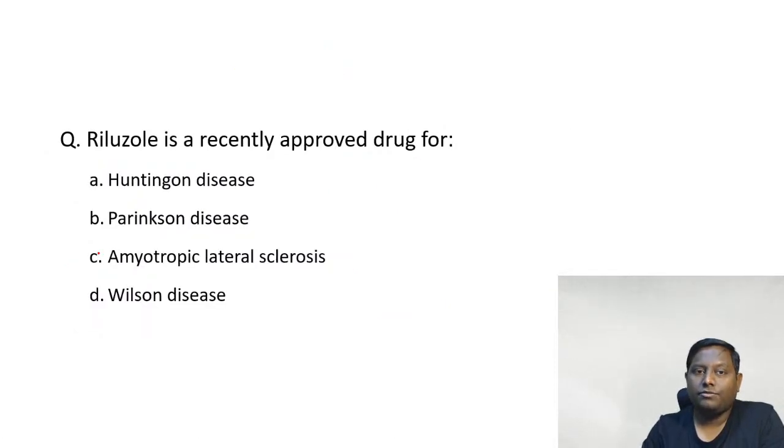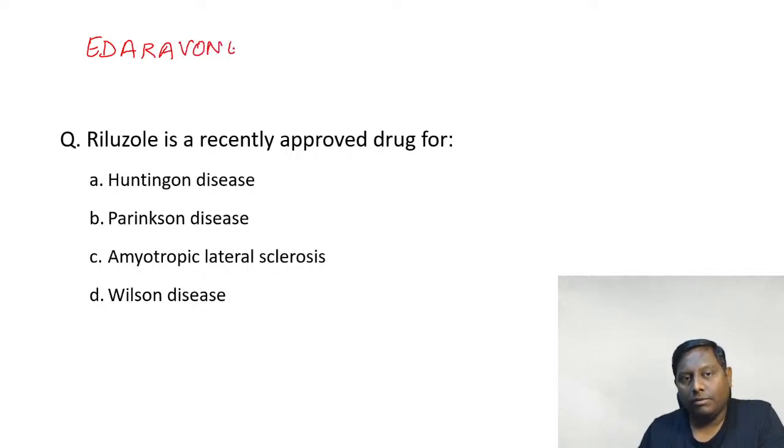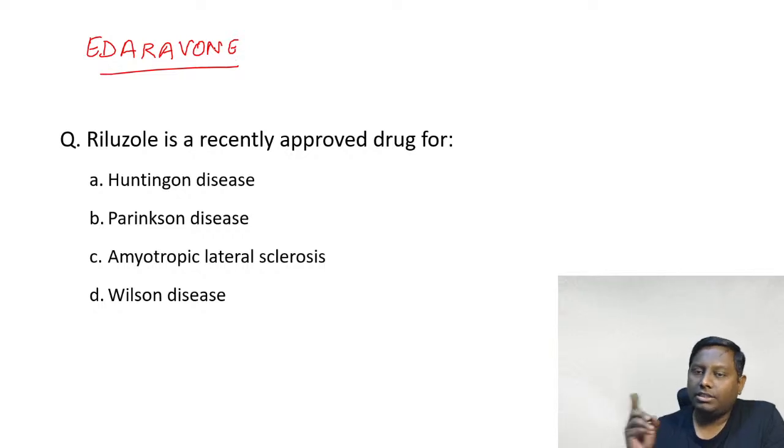Okay. Last question for the day. Riluzole is a recently approved drug for which of the following? Huntington disease, Parkinson disease, amyotrophic lateral sclerosis, Wilson disease. For this one, I'll give you a hint. There is one more drug that was approved in 2017, and Edaravone is the name of the agent. In fact, in the same year, 2017, AIIMS asked this question.